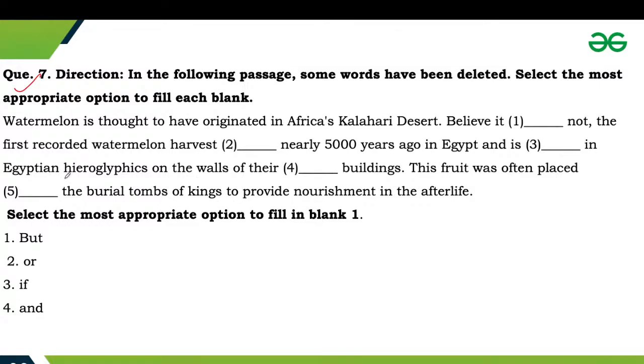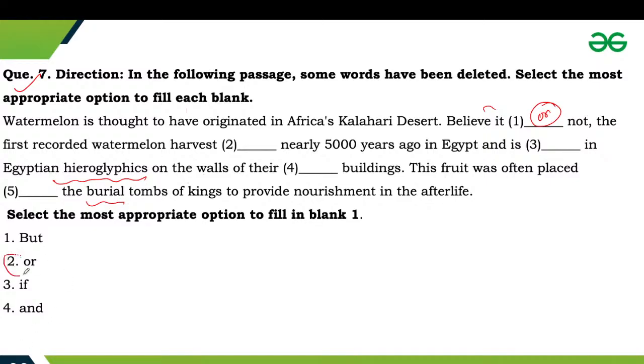Hieroglyphics, hieroglyphics. Okay, and second one, burial. Okay, so two words are important. Okay, so let's get started with the first question. So we have to fill here a conjunction. Okay, so believe it or not. In this sentence we are referring to something that you want to believe, or you don't want to believe. Okay, so believe it or not will be the correct answer.